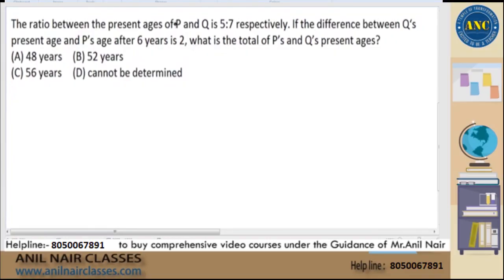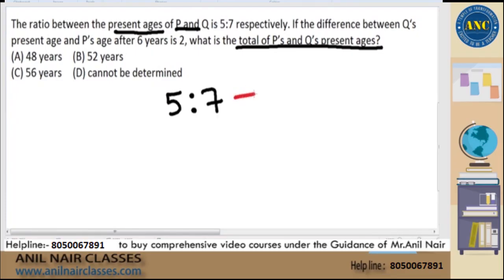The question says the ratio between the percentages of P and Q is 5:7. The percentages ratio is given as 5:7. And your main question is what is the total of P and Q's percentages? According to the ratio, percentage of P is 5 and percentage of Q is 7.